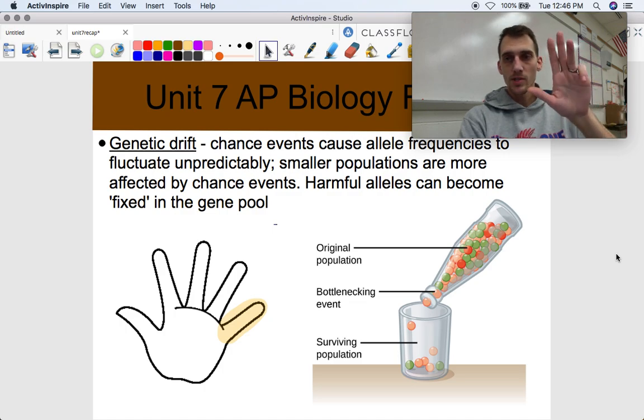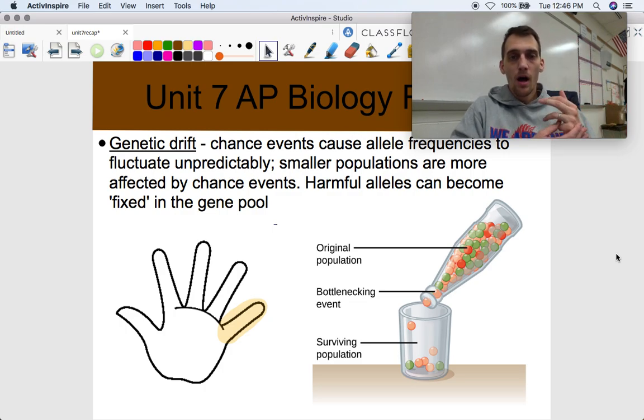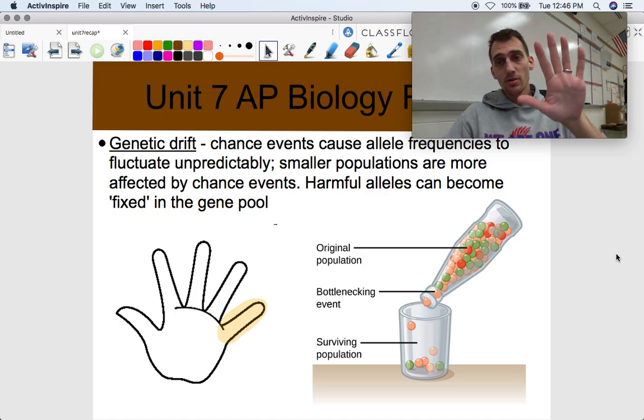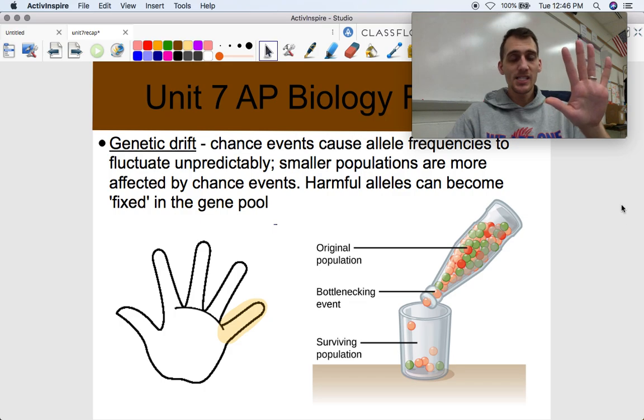Smaller populations, which is why we use the pinky, it's the smallest finger, are more affected by chance events. Harmful alleles can become fixed in the gene pool. Okay, so let's just say I have my population, then something happens and a whole bunch of the population is eliminated. That's going to change the percentages of alleles in the gene pool. Okay, that's genetic drift.